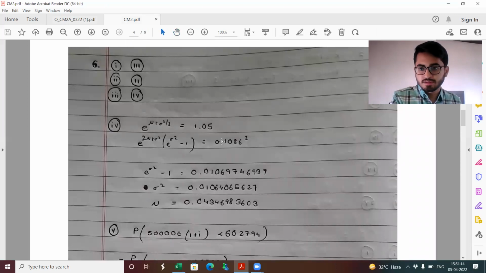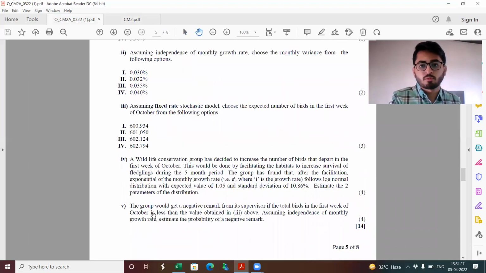So I have the mean and variance, right? So this is for the log normal distribution. So using this, I calculate mu and sigma square, and these are the parameters of my log normal distribution. Part 5 is basically the probability that the group would get a negative remark from its supervisor if the total number in the first week of October is less than the value obtained in part 3 above. So basically, if the number coming out is less than the mean number, or let's say 6,02,794, then a negative mark would be there. We need to find the probability of same.